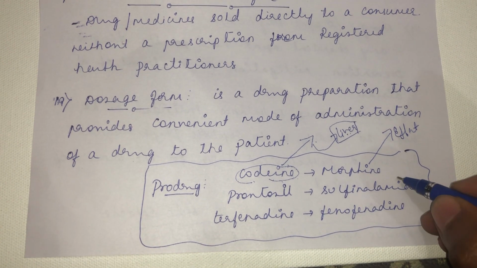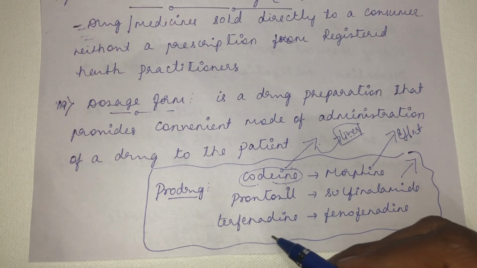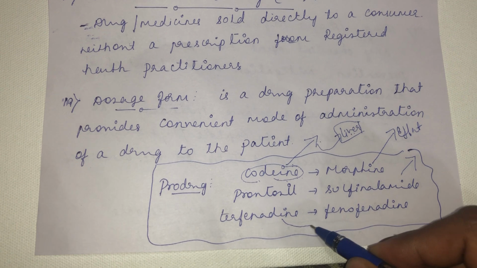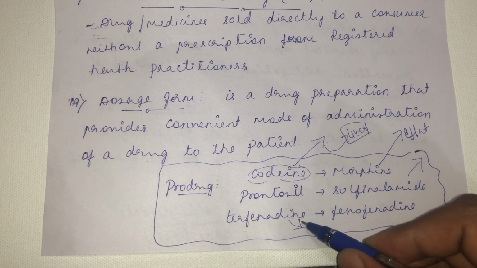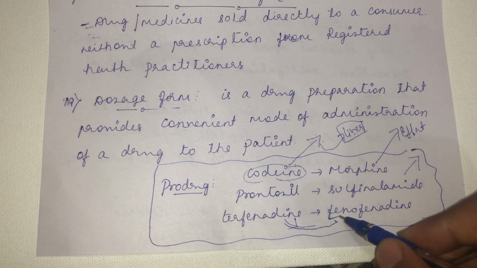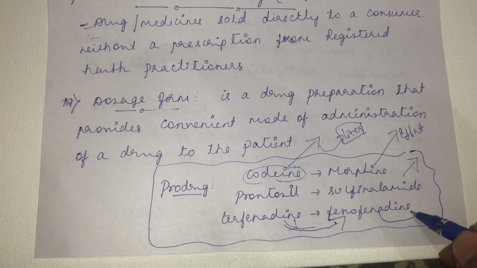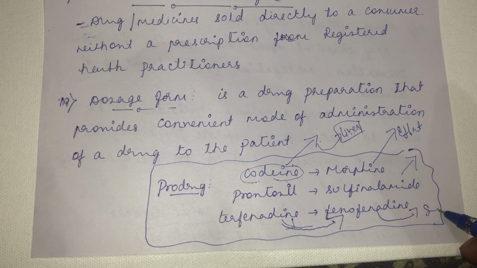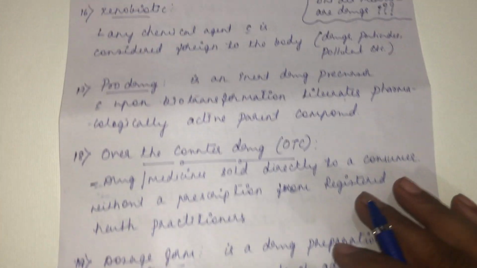Sulfanilamide is the active component which produces the effect. Similarly, terfenadine as such produces an adverse effect. But once it gets converted into fexofenadine, it will produce the effect with less severe side effects. So, that is the meaning of a prodrug.